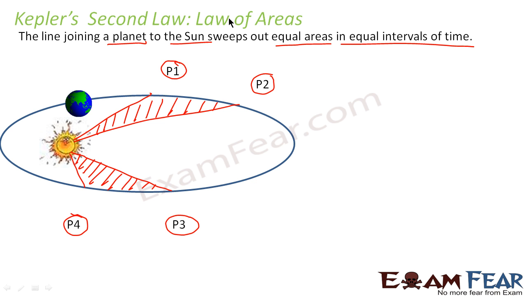According to the second law, let us suppose the time taken to go from P1 to P2 is delta t. Again the time taken to go from P3 to P4 is again delta t. So the area swept from P1 to P2 will be equal to the area swept from P3 to P4. That means in equal intervals of time, it will sweep out equal areas. That was what was proposed in the second law, and that is why this law was known as the law of areas, because this law talked about the areas covered by the planet while revolving around the sun.